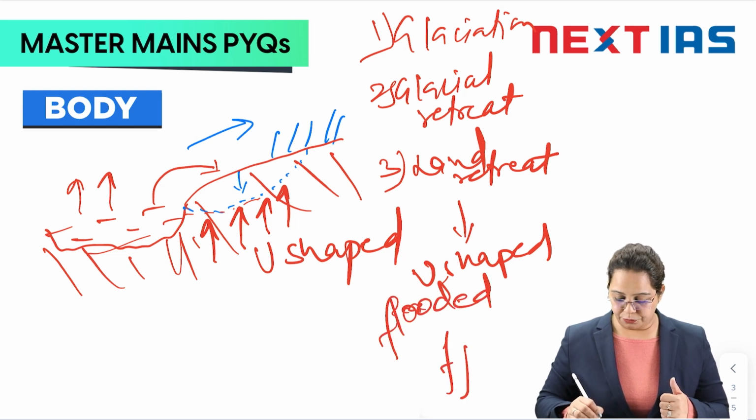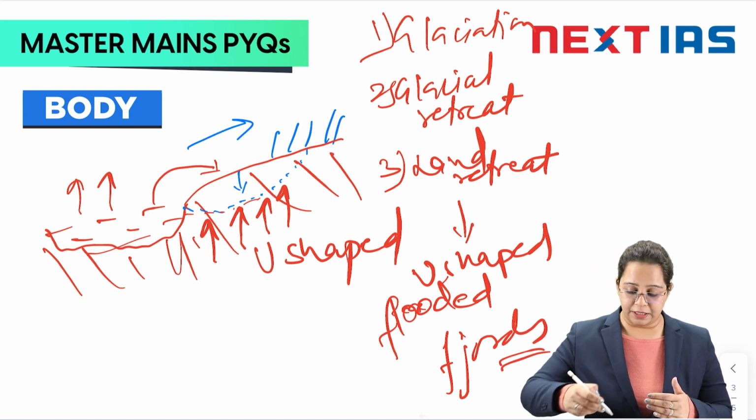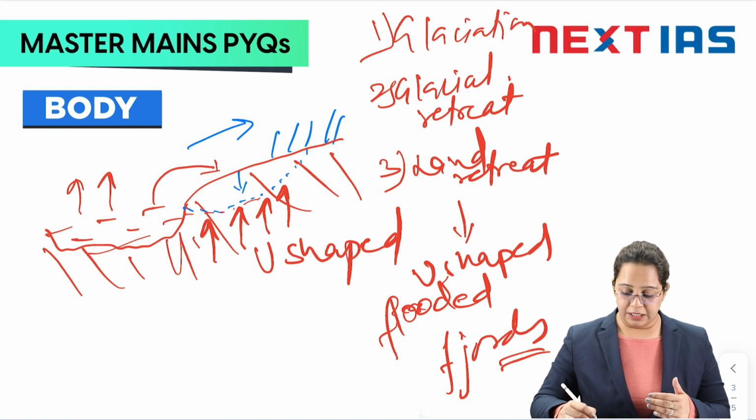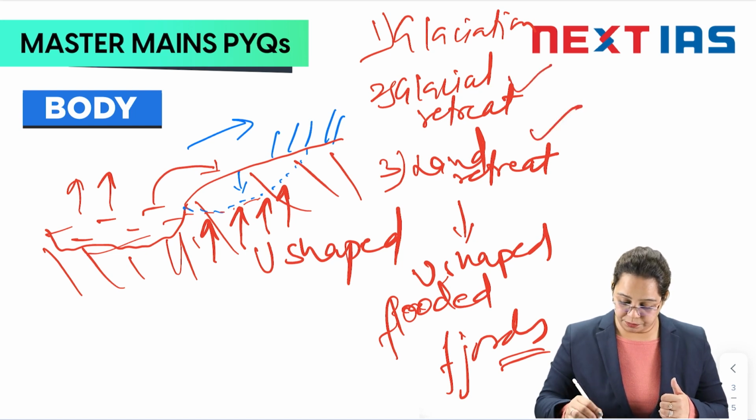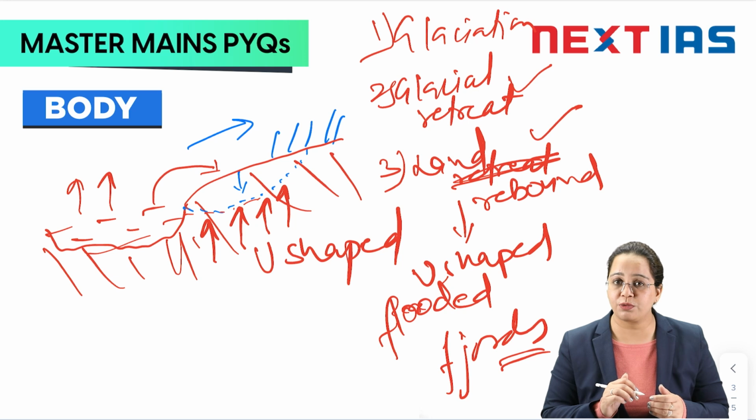Okay, and thus the fjords were formed. So if you wanted to broadly divide this area, you could have divided it into glaciation, glacial retreat, land rebound, and then flooding of the valleys. So this is the process through which fjords were formed.